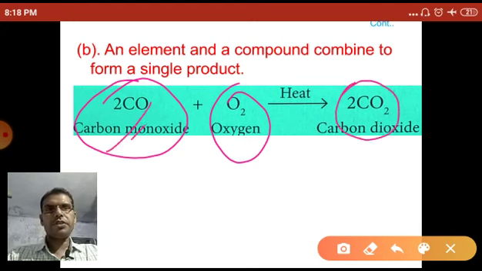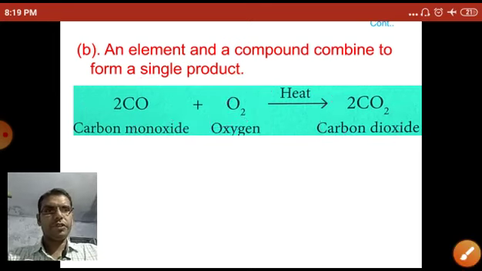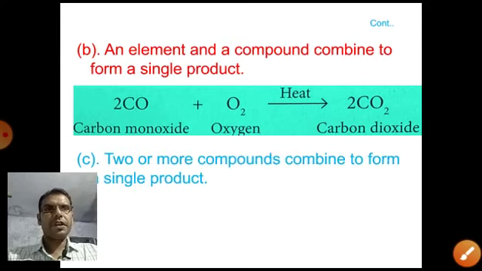So carbon monoxide is a compound and oxygen is an element. When both combine, one compound and one element, they form a single product, CO2. It is a type of combination reaction.